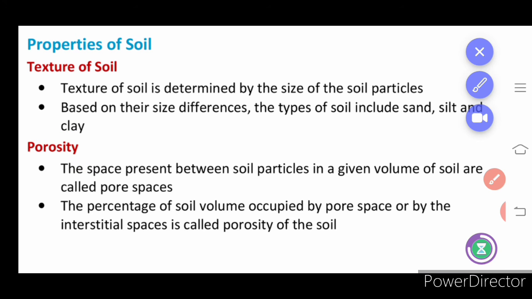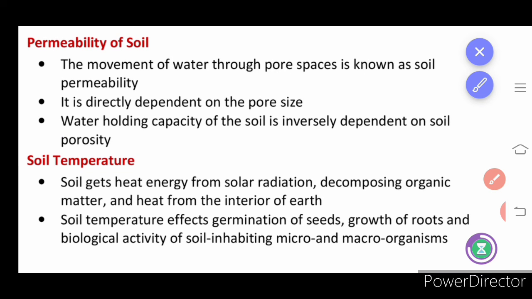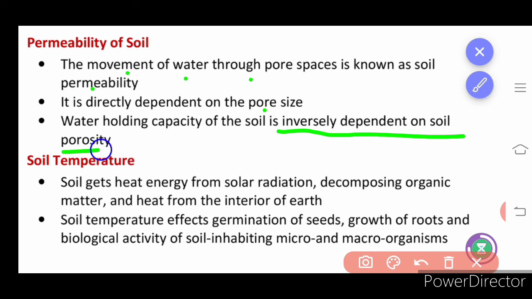Next we are going to learn about permeability, that which is able to allow or permit. Movement of water through the pore space is called soil permeability. It directly depends on the pore size, and water holding capacity of the soil is inversely dependent on the soil porosity. Water should go inside and it should not come out. That is what holding of water means. So it is inversely proportional. When the pores are very small, the water goes inside and stays as such.